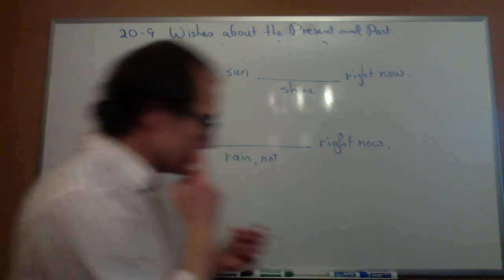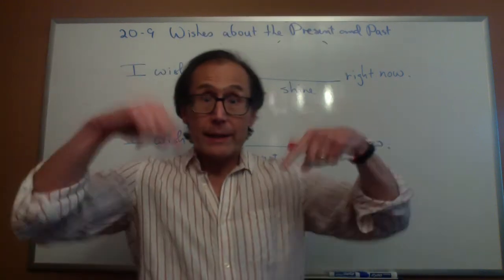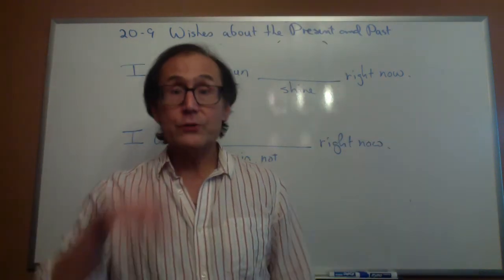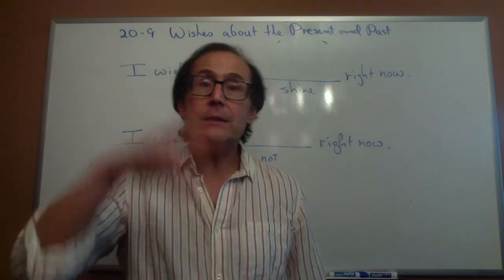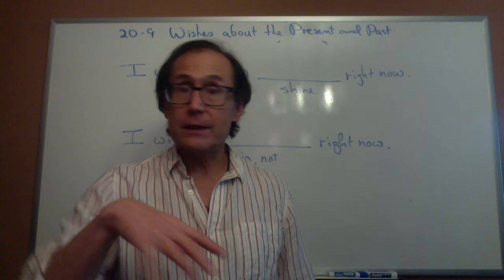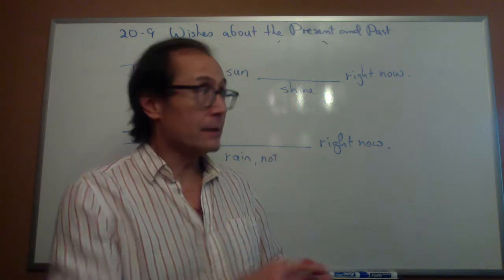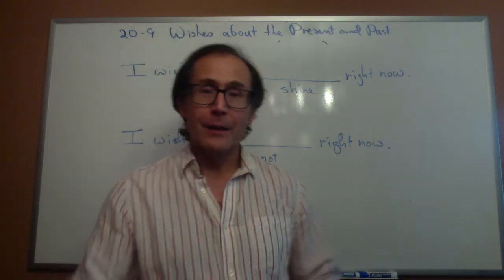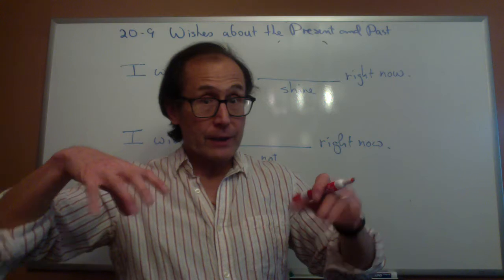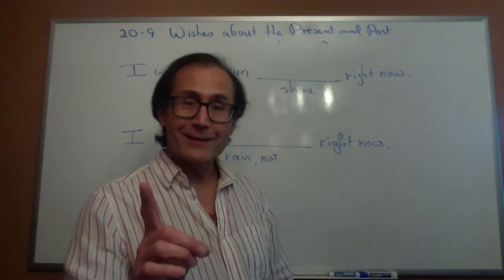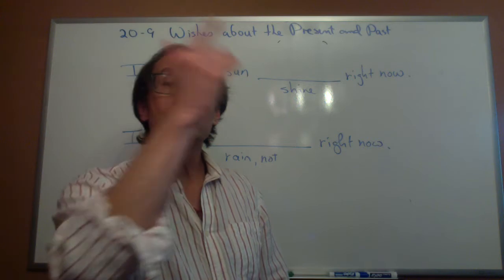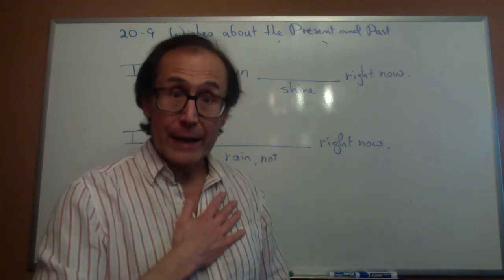So, to talk about right now, you'll remember I'll use be and verb ing, right? But because this is imagination, the sun is not shining right now, it's raining. You can't see, but it's raining. Because the sun is not shining right now, this is my imagination. So, to show it's imagination, I'll use imaginary past forms.